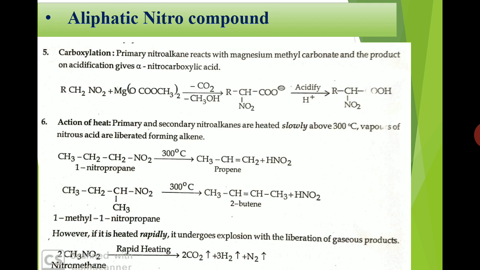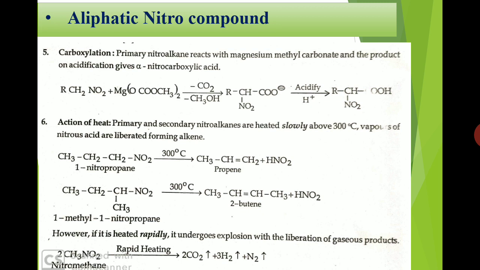Number 5, carboxylation reactions. So in this carboxylation reaction, the nitroalkane reacts with magnesium methyl carbonate and we get an alpha nitrocarboxylic acid. Okay, so let's see the reaction. The nitroalkane when treated with magnesium methyl carbonate, the carboxylation reaction takes place on the alpha position. Carboxylation reaction means addition of carbon dioxide. Okay, followed by acidification we get an alpha nitrocarboxylic acid.